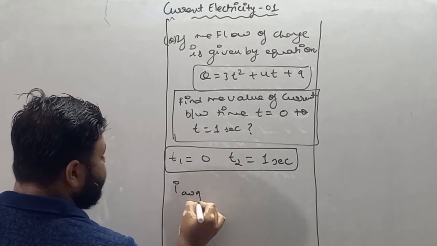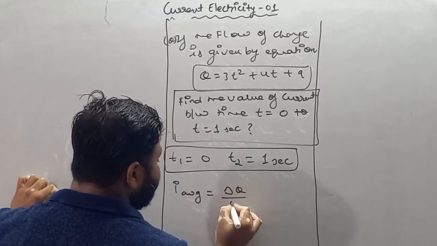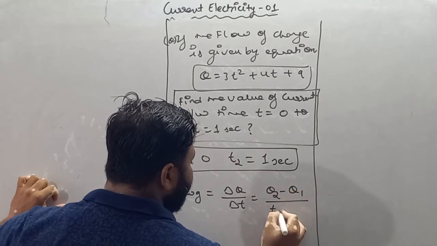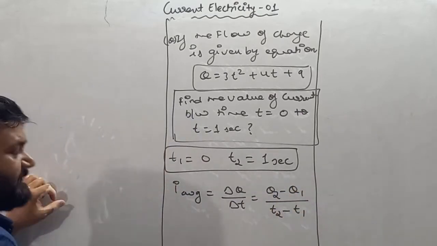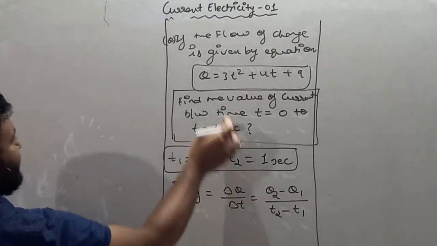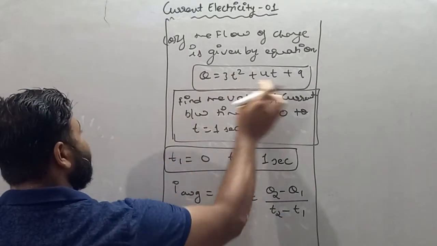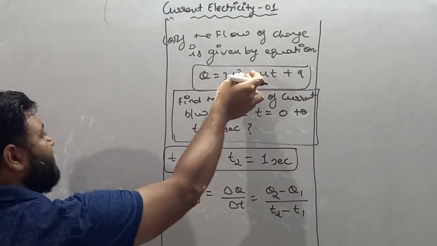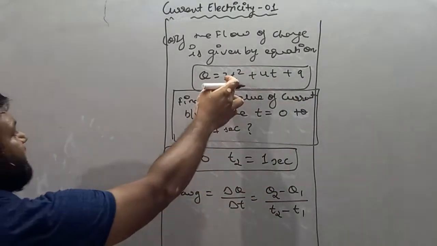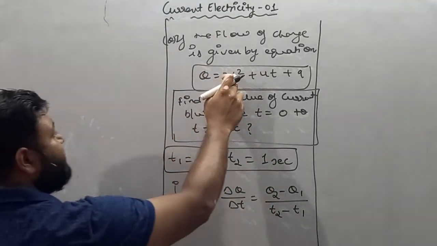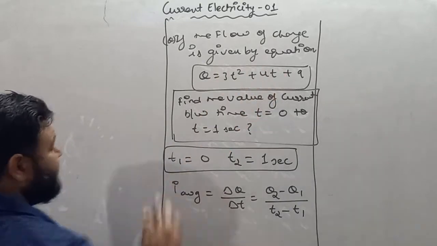So average current is nothing but delta q by delta t. Delta q means q2 minus q1 upon t2 minus t1. So just find the value of q2. q2 means charge at t2. Now see, in this equation charge depends on time. So first put the value of t2 instead of t, you will get q2. Instead of the value of t put t1, you will get q1.